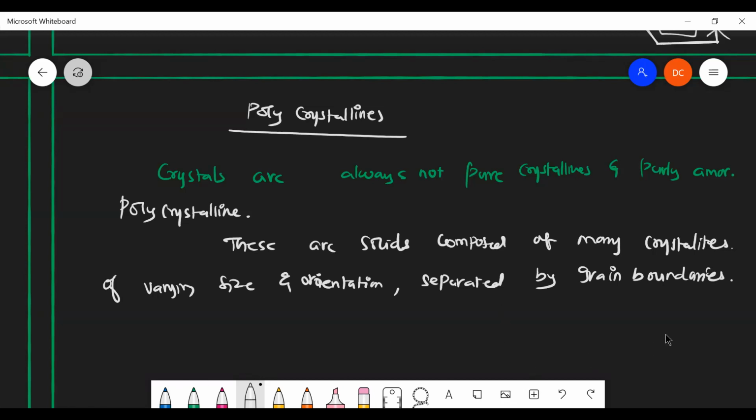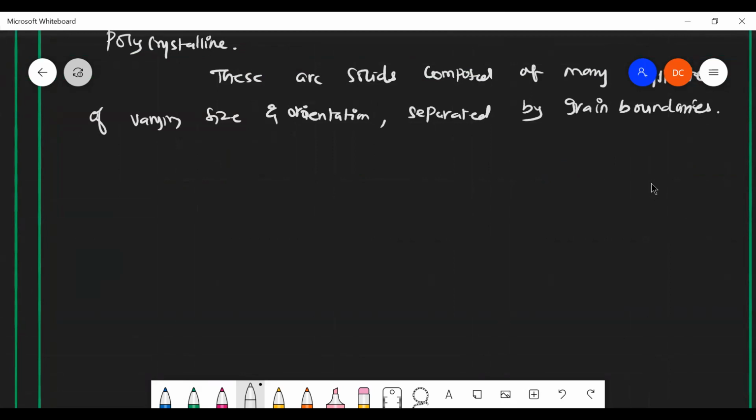What are grain boundaries? Say for example, this is a small crystallite. It is another crystallite. Each of them will be small crystals, and all of them are separated. This is one crystallite, this is one crystallite, this is one crystallite. But they are not arranged properly. The arrangement is somewhat proper, but not completely proper.